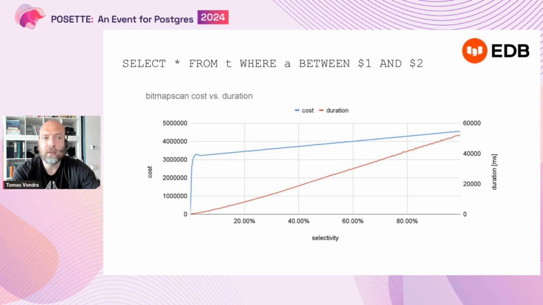It's a nonlinear dependency though, so it's not very easy to actually calculate the estimated time from the cost, right? So that doesn't actually work very well. So this is what the database actually uses to pick the cheapest plan, right?